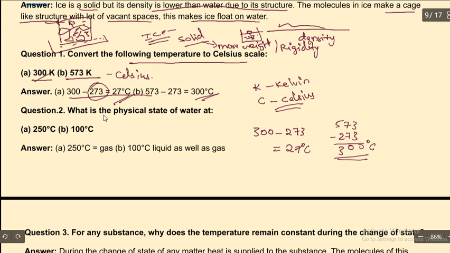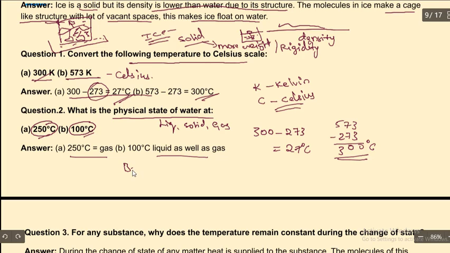Okay. Next question. What is the physical state of the water at 250 degrees Celsius and 100 degrees Celsius? Physical state is nothing but how it is going to appear, whether it appears like a liquid, a solid or a gas. So physical state is nothing but the outer appearance of the water at these temperatures. So at 250 degrees Celsius, gas. At 100 degrees Celsius, liquid as well as gas.